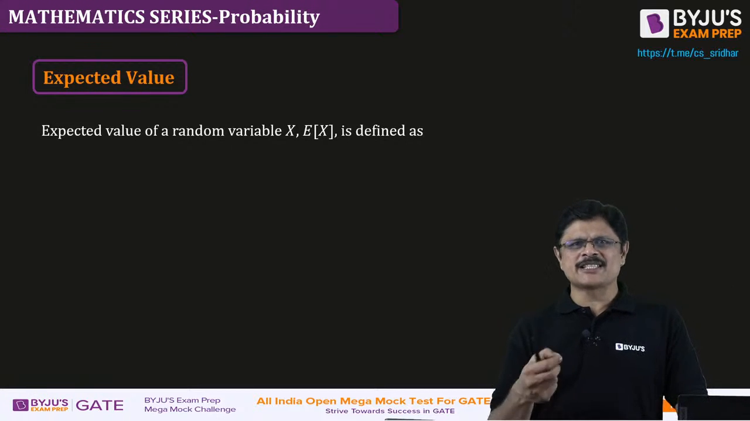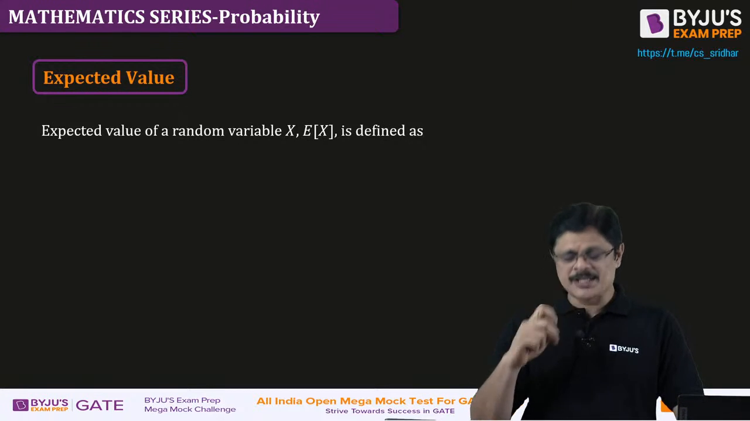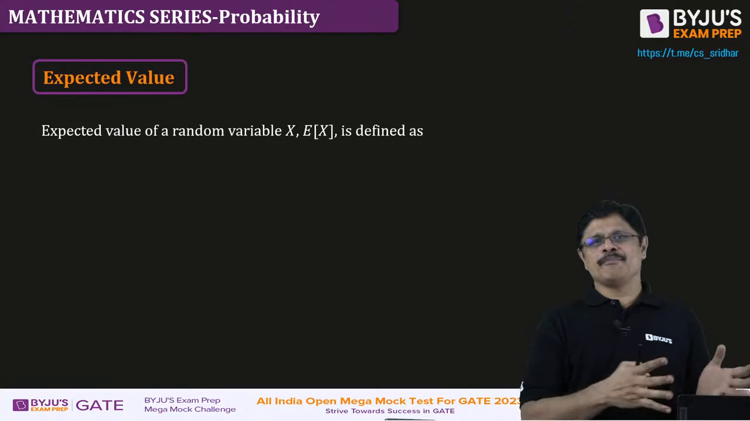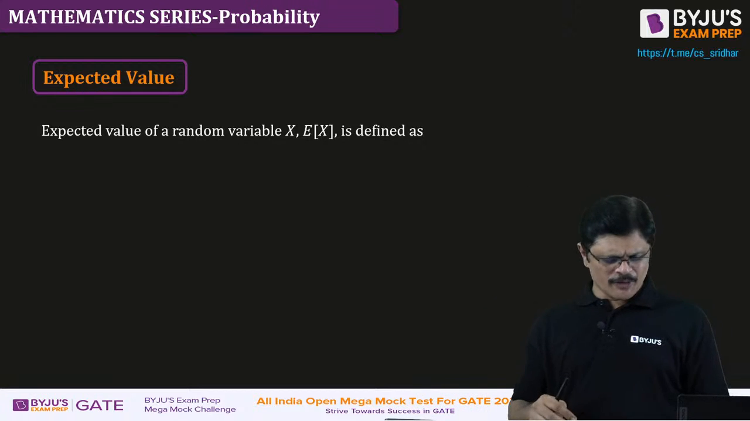So there are some definitions, please remember this. Tomorrow I'll start with some examples, then we move on to some interesting distributions, maybe one binomial distribution and one uniform distribution I may discuss. Okay, tomorrow we'll discuss that.